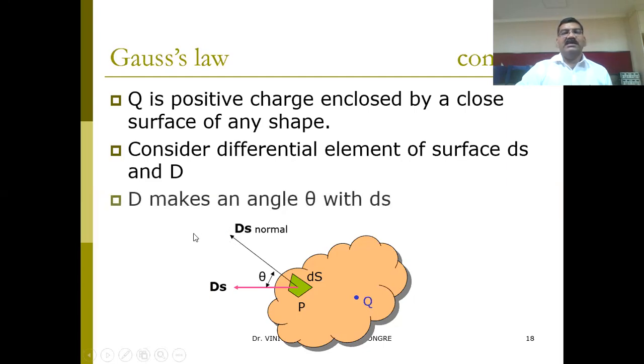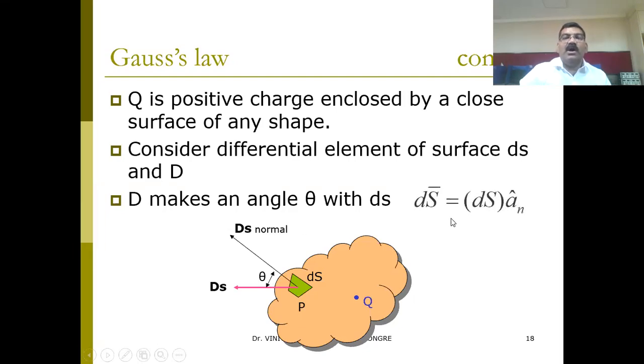Now what is next? This D makes an angle of theta with dS. This is the surface, this is the dS, and this is the normal. Normal means, suppose this is the surface, and it is the normal to this particular surface. Now if you consider this dS, the angle between the dS and the normal is theta. So theta is the angle.